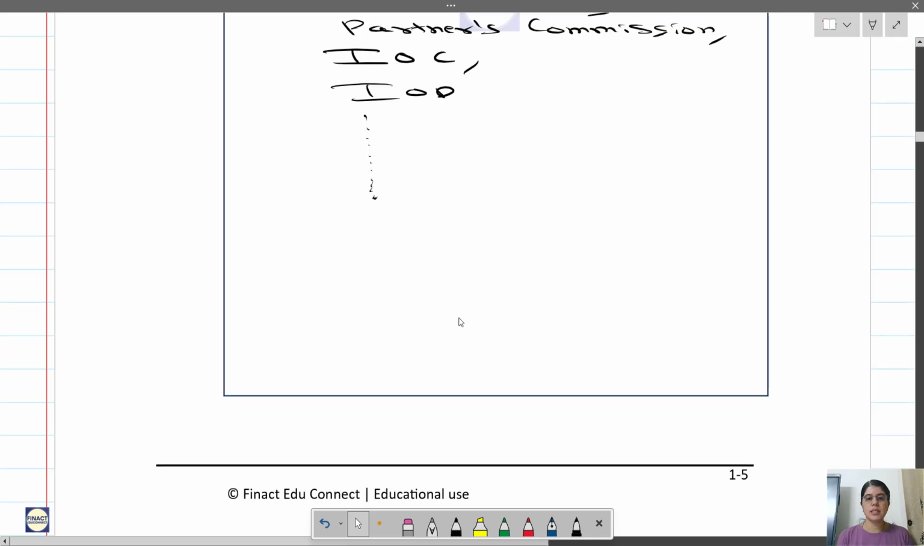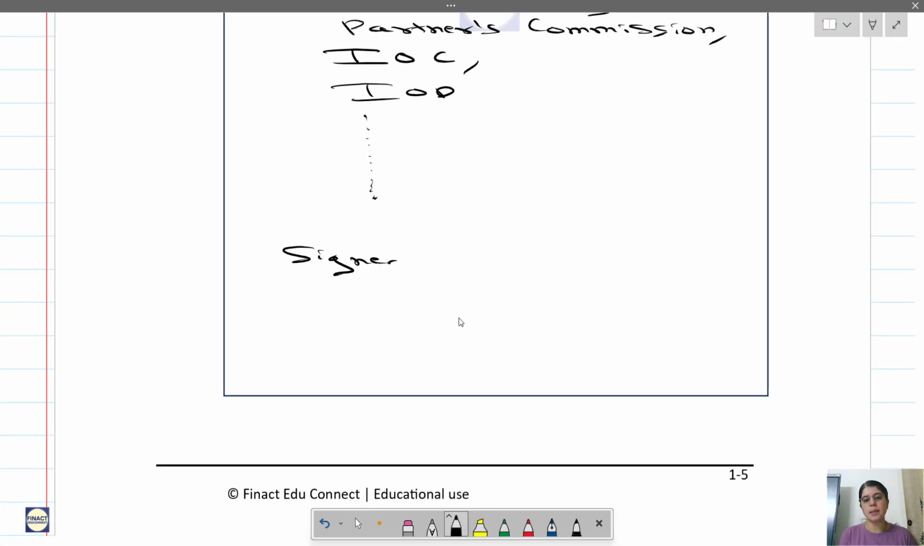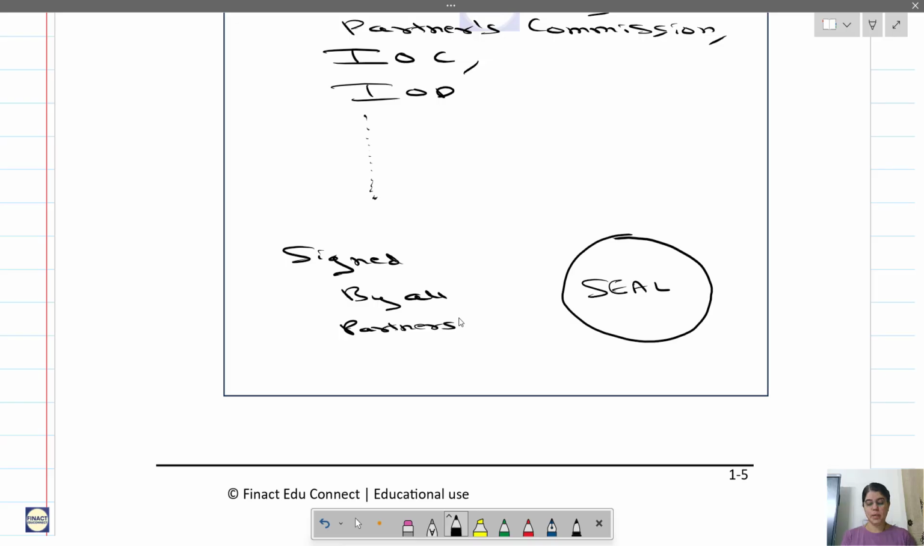Then this will be signed by all the partners, signed and accepted by all partners. And then there will be a seal. This seal will be by the registrar of firms. So this means that it's a written partnership agreement, which is known as partnership deed, and once you get the seal, that means it is registered with the registrar of firms. Okay, so this is a partnership deed.